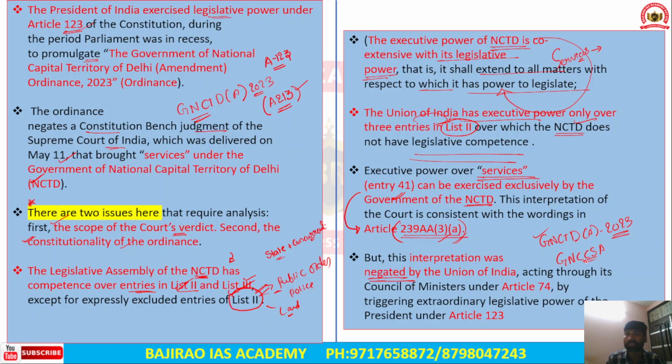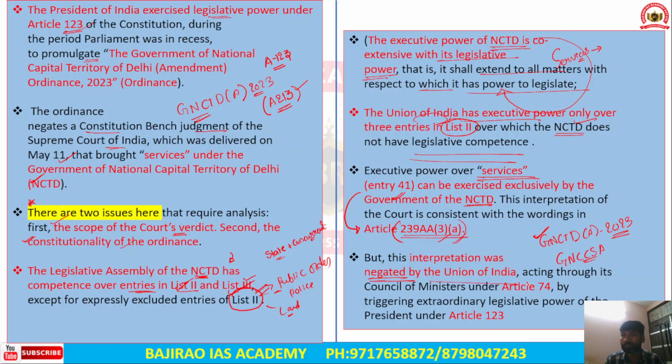This ordinance has reinstated the position of the Lieutenant Governor over the appointment and transfer of officers and bureaucrats in Delhi. Since this is not passed by Parliament, this is an ordinance passed by the President, right?